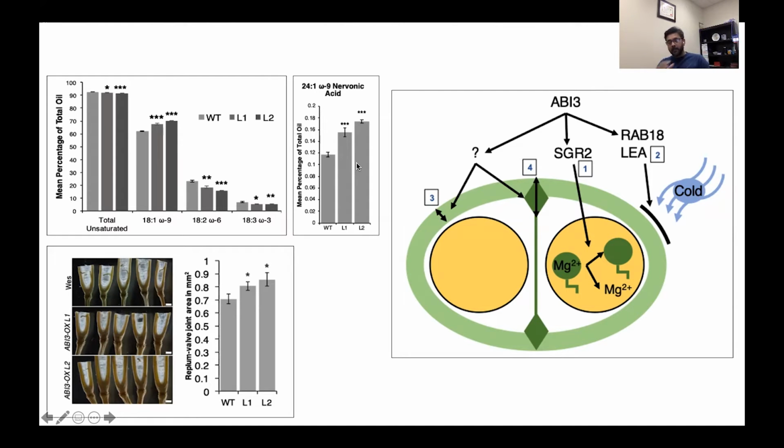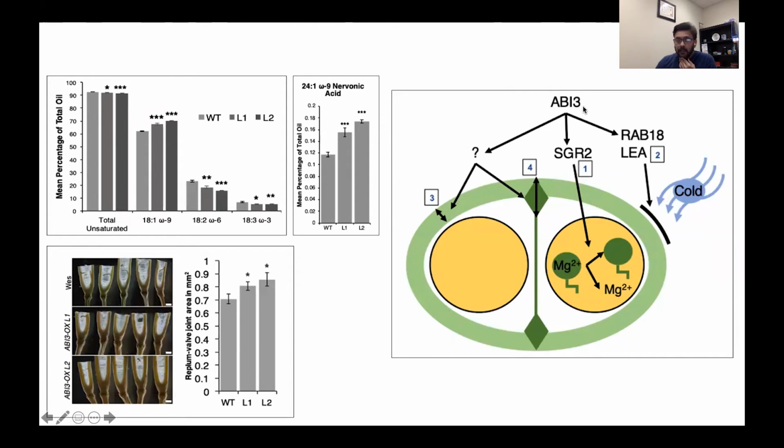Another major phenotype that we observed in these lines was that the pod wall was thicker, the pods were stronger, and we also saw that the replum valve joint area was bigger. It's larger in these transgenic lines, and you can clearly see that. That leads to stronger pods and possibly prevents pod drop, or it could also lead to improved shatter tolerance. So we immediately looked at shatter tolerance in these lines, and I'll show you data in a second.